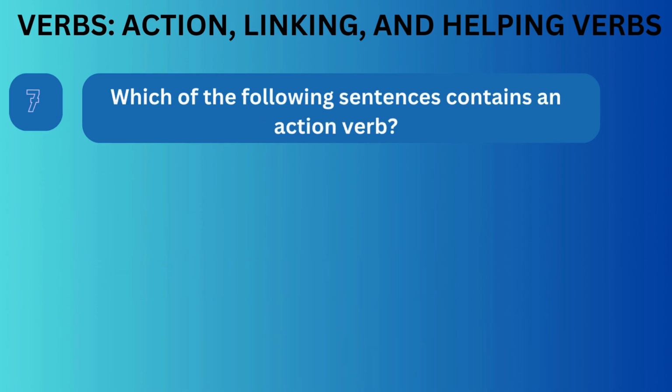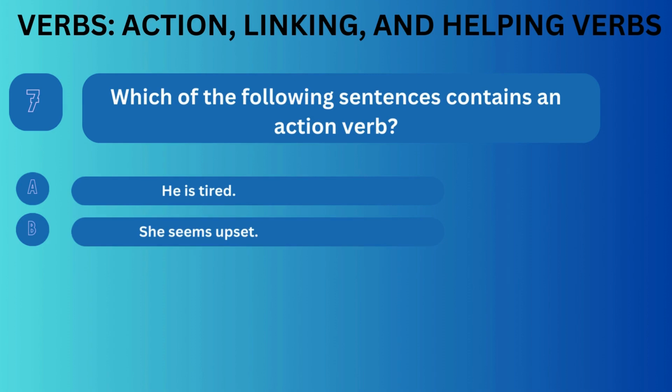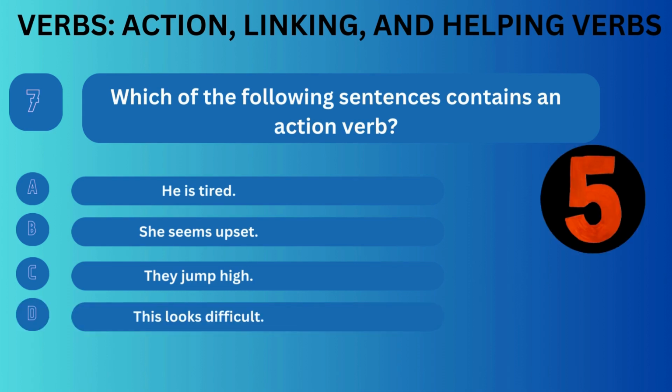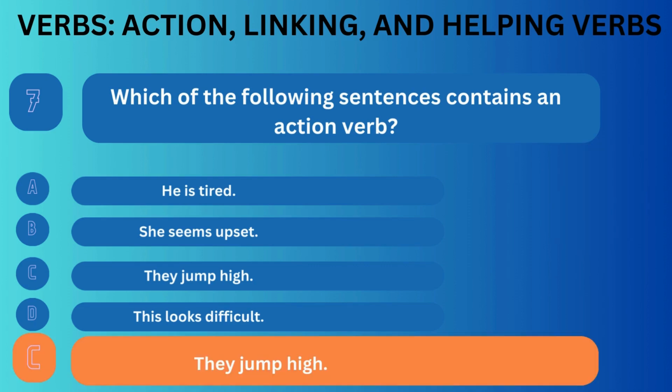Question number 7. Which of the following sentences contains an action verb? Option A. He is tired. Option B. She seems upset. Option C. They jump high. Option D. This looks difficult. Correct answer is C.